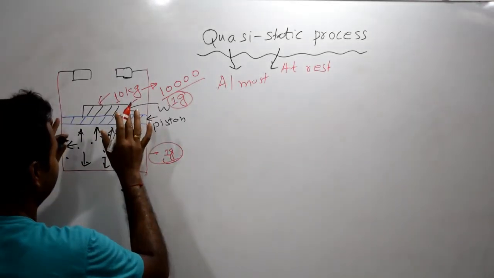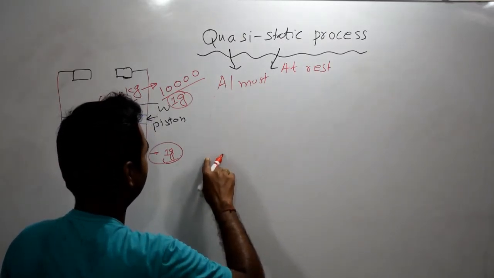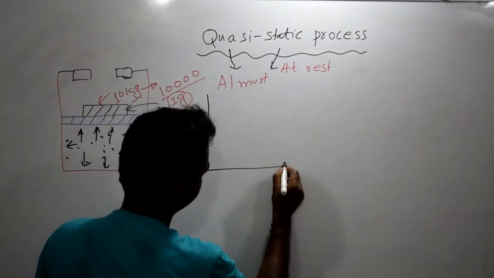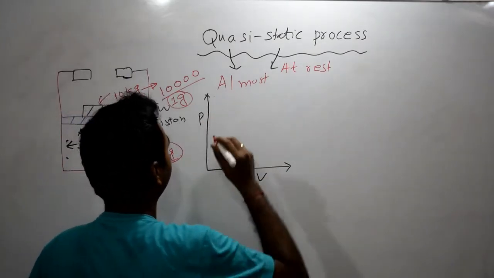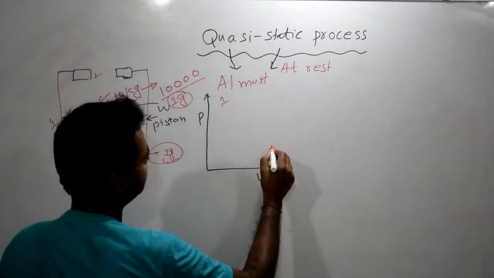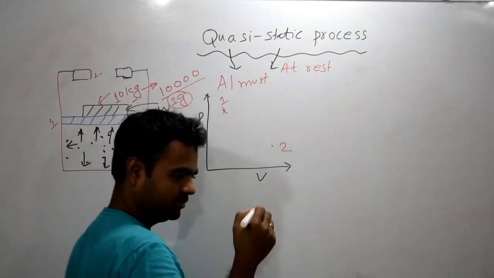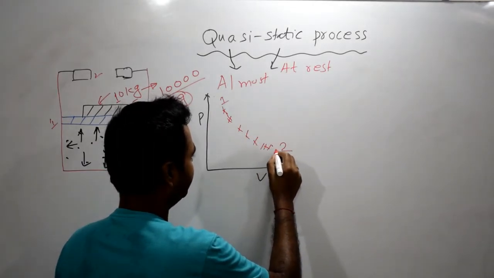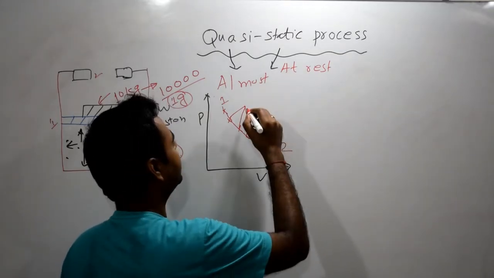Now let's draw this by using a PV diagram, so that you can understand what I mean to say. So we have P and V. This one is state 1, that is here, and this one is state 2, that is here. Whenever we remove 1 gram, there will be changes in position, 1, 2, 3, 4, 5, 6, 7, like this. All these are equilibrium states.